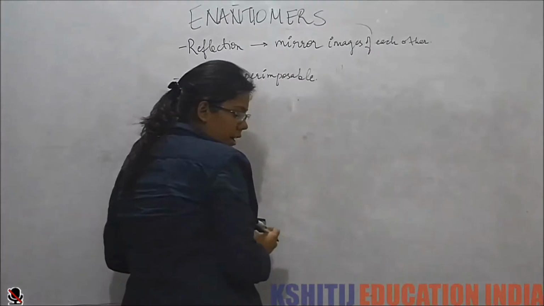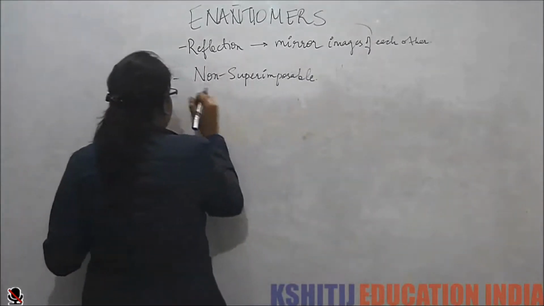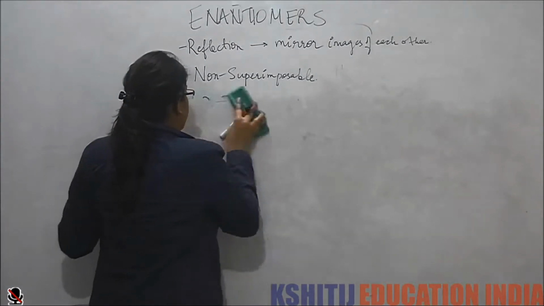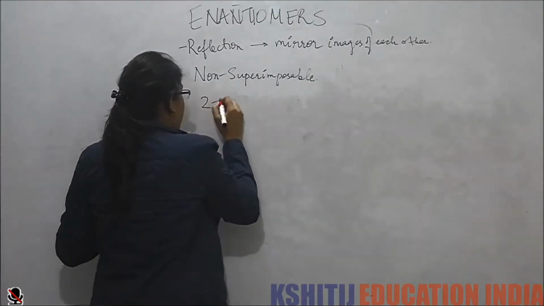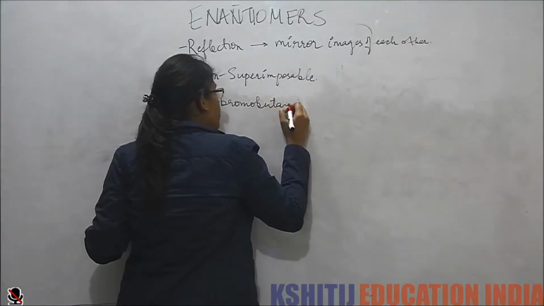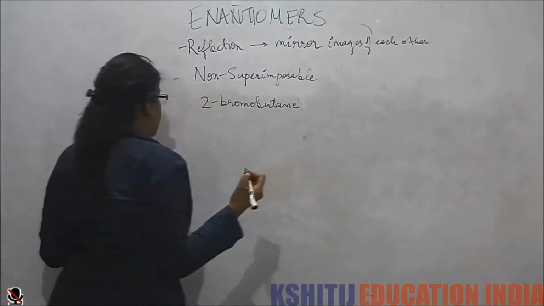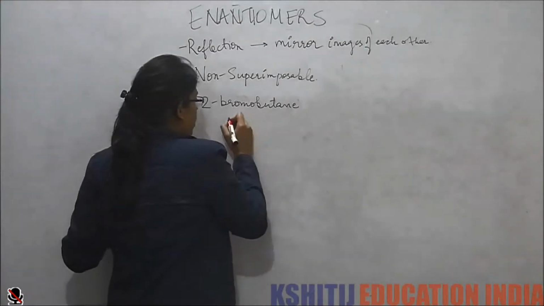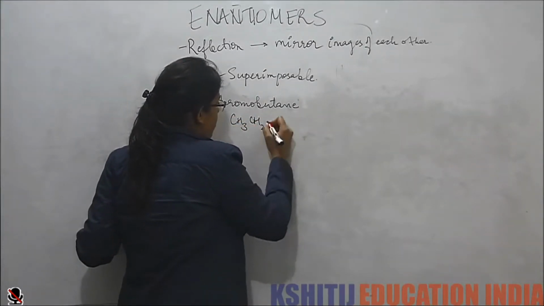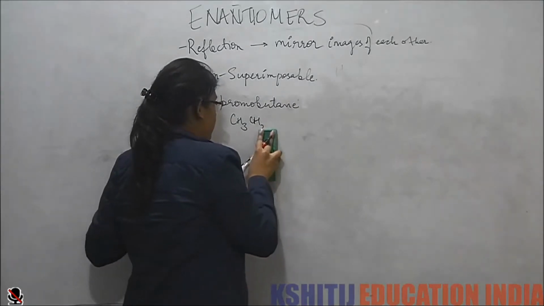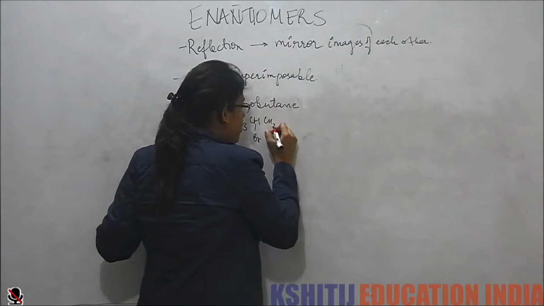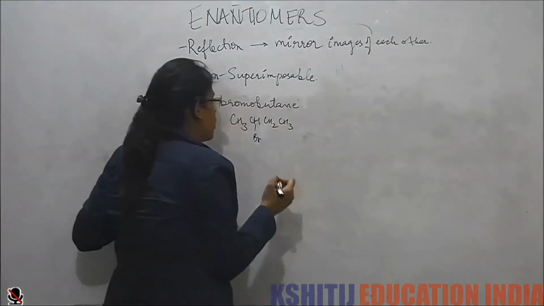Suppose I have, let's take the basic simple, we have 2-bromobutane. Now we try to draw its Fischer projection. So what is 2-bromobutane? CH3, CHBr, CH2, CH3. Now this is the chiral center.